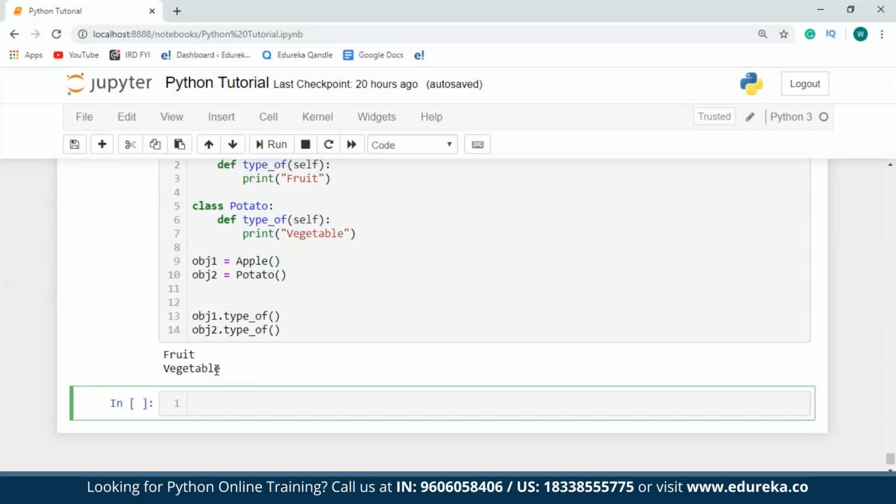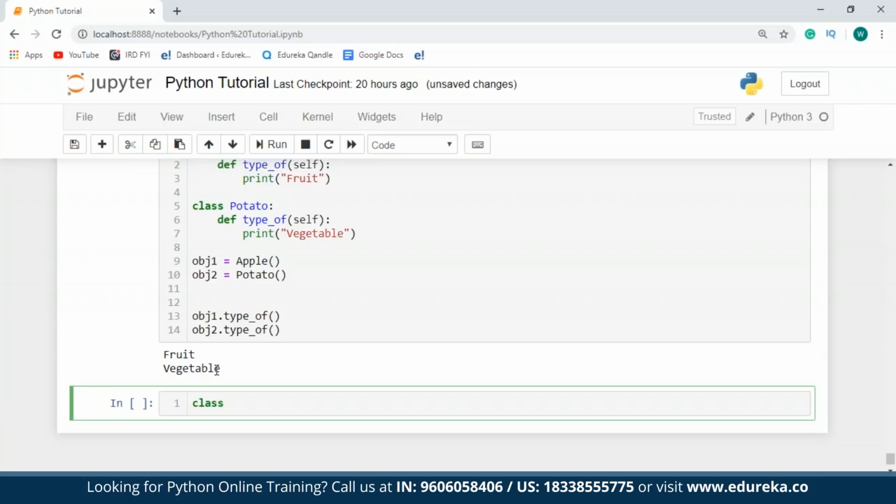You can also have polymorphism along with inheritance. Polymorphism, like I've already told y'all, defines methods in a child class that have the same names as the methods in the parent class. So as discussed in inheritance, the child class inherits the methods from the parent class. Also, it is possible to redefine a method present in the parent class in the child class. This process of re-implementing a method in the child class is called method overriding. So now let's take an example of that.